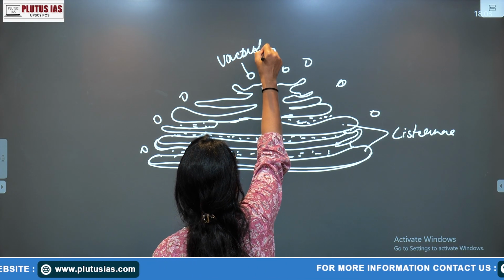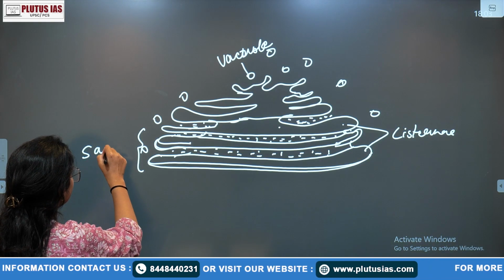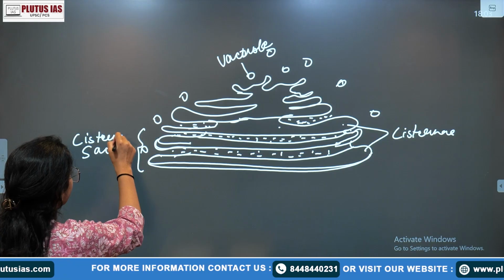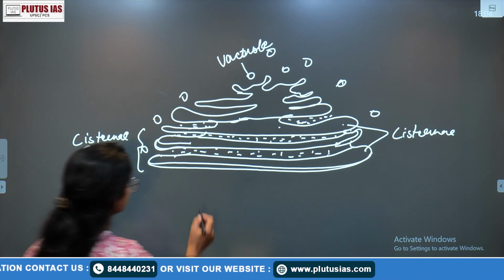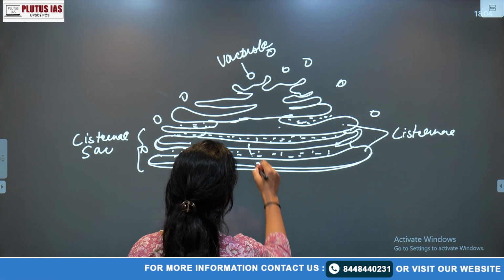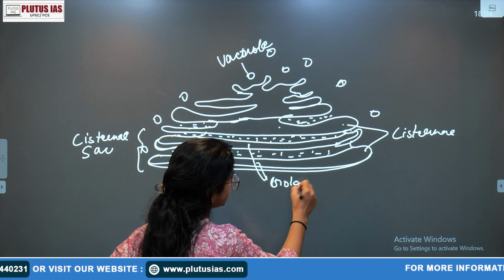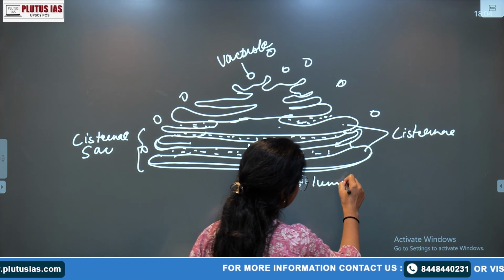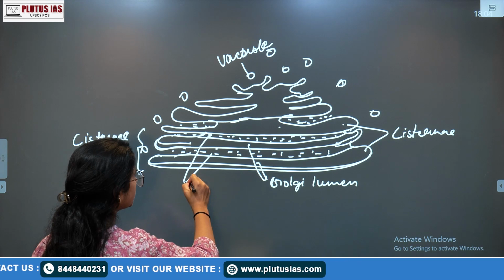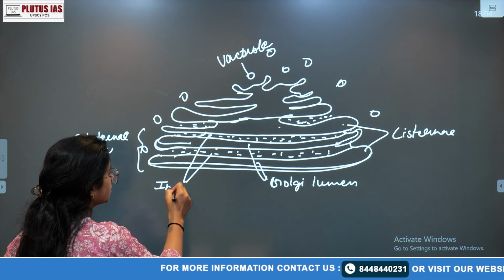This is your sac-like arrangement, the cisternae sac. And this is your luminal space, or better to say the Golgi lumen. And the space between two cisternae is known as the interluminar space.